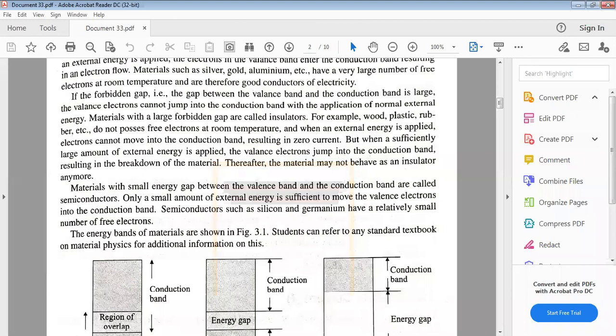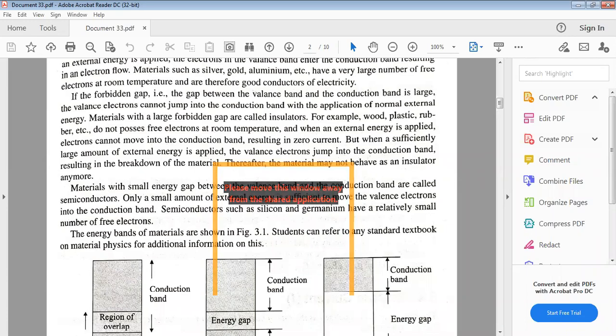Similarly, what are the trivalent group elements? Trivalent and pentavalent. Trivalent: boron, indium, gallium, aluminum. Similarly, pentavalent: bismuth, arsenic, antimony, phosphorus. All these are fifth group elements. First group, second group, third group, fourth group, fifth group. Already you know.